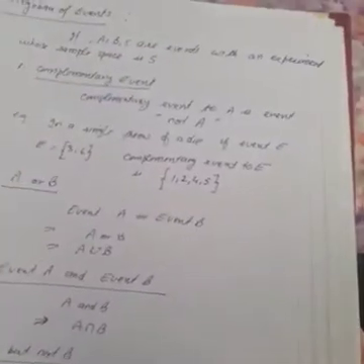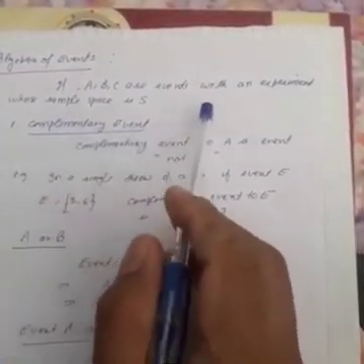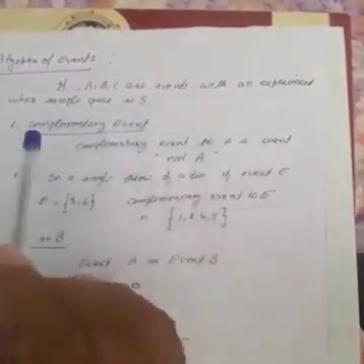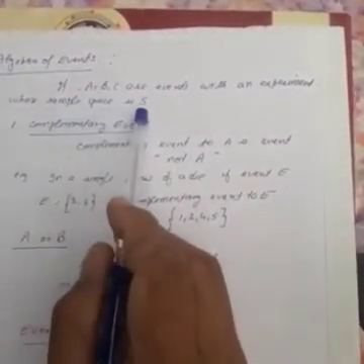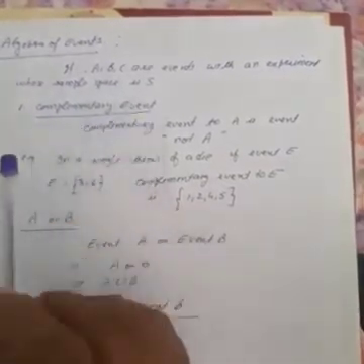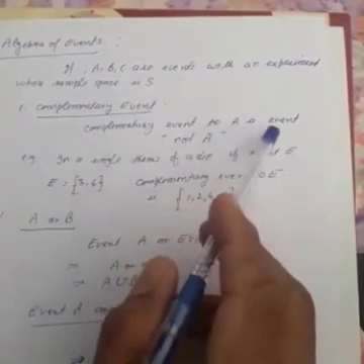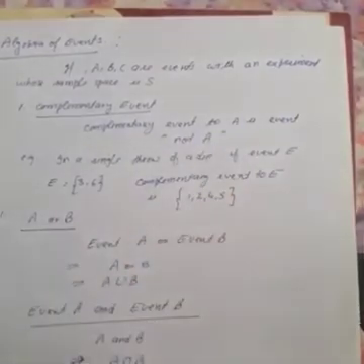Then algebra of events. Now if A, B, C are events with an experiment whose sample space is S, the first one is complementary event. The complementary event to event A is the event which is not A.